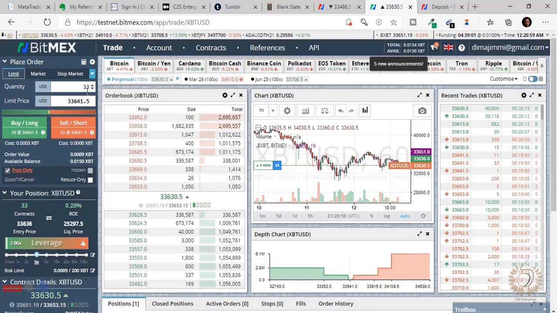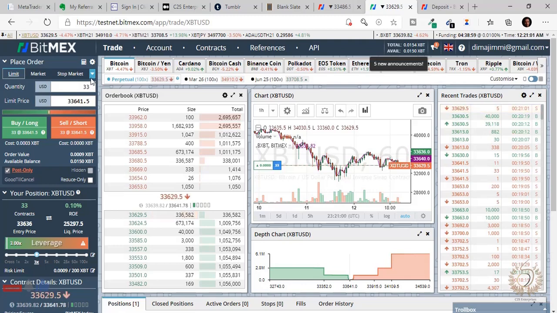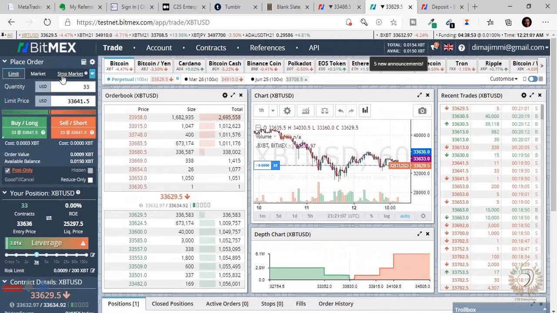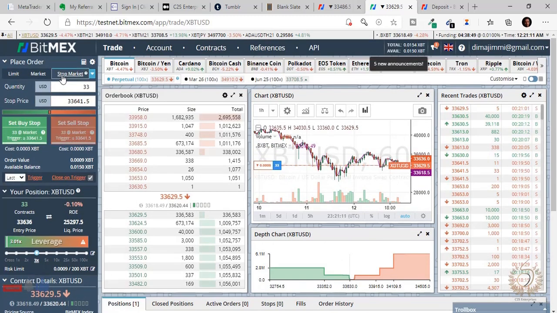So let's go back to it. Just a little bit of deviation there. So now we have placed our trades. Now we can choose our stop orders, which are like our hedging method, our stop loss and our take profit. So we click the stop market, and you can see this is it. We're currently here.